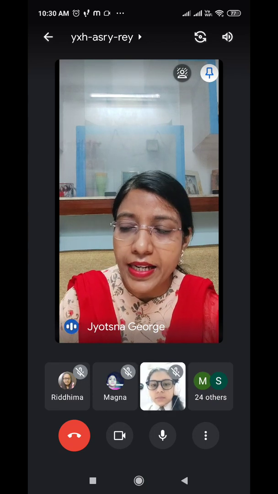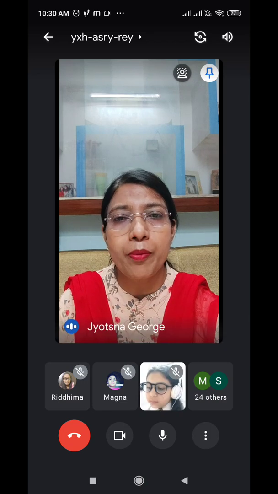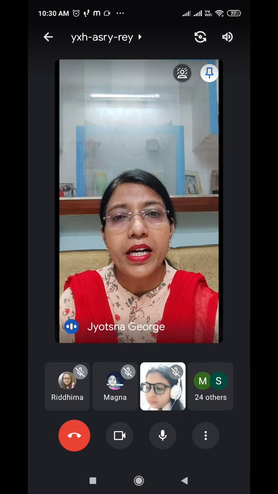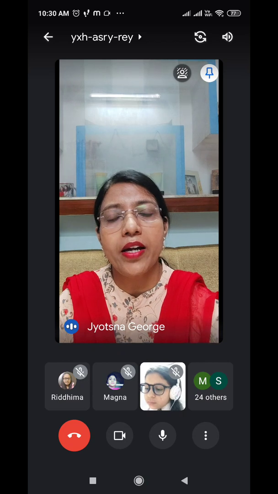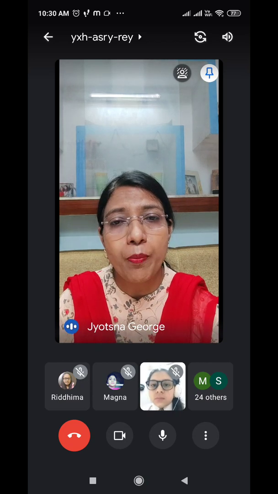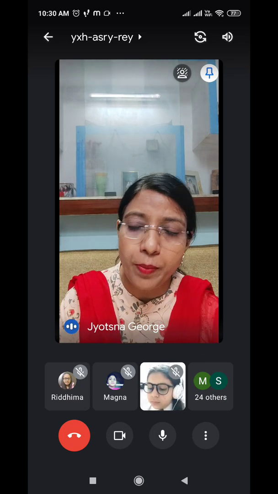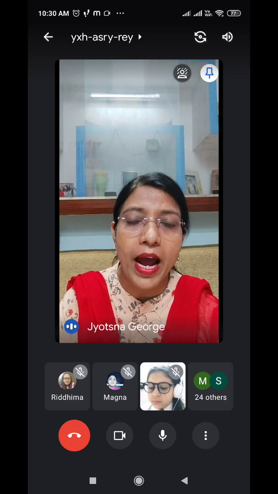The second is the objective case. Now when a noun or a pronoun is used as a direct object. You know, there are direct objects, then there are indirect objects also. So when a noun or a pronoun is used as a direct object of the verb, then it is said to be in objective or accusative case.